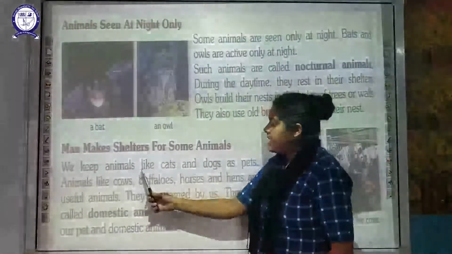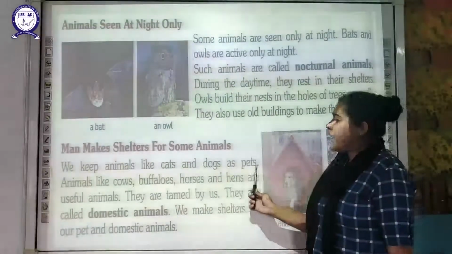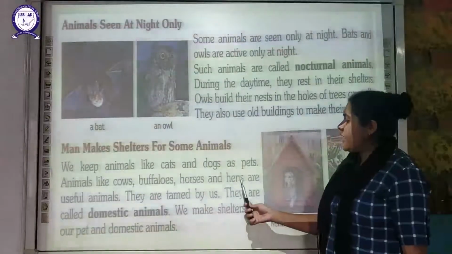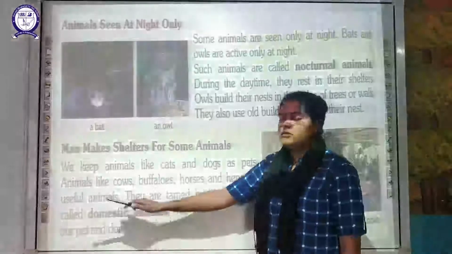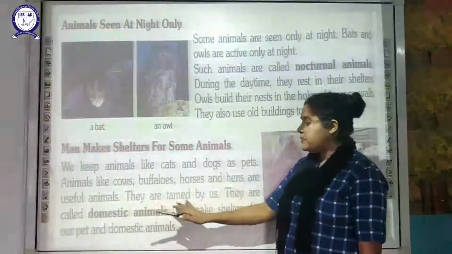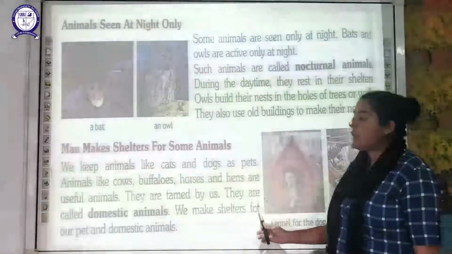So we keep animals like cats and dogs as our pets. Animals like cows, buffalo, horses and hens are useful animals. These animals are useful to human beings, so they are being tamed by us.